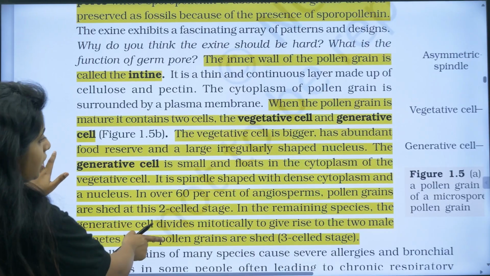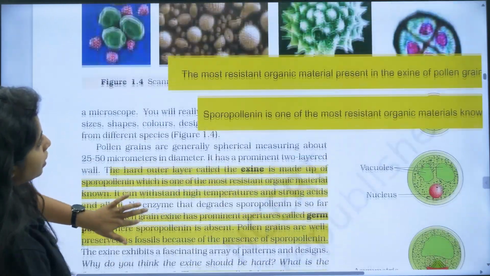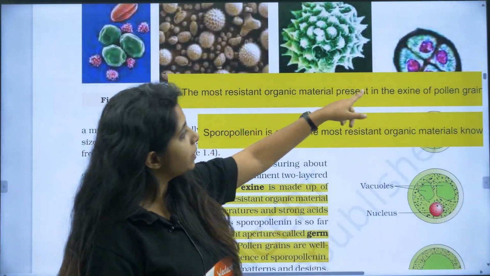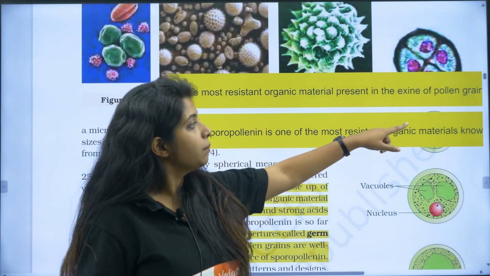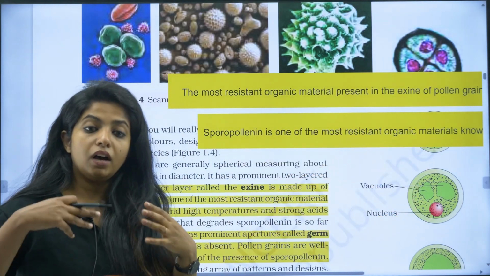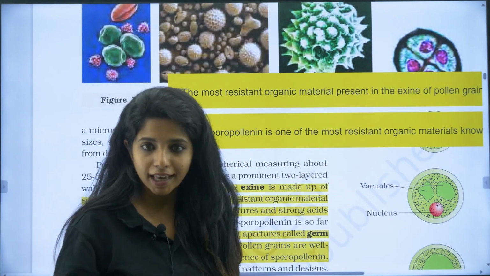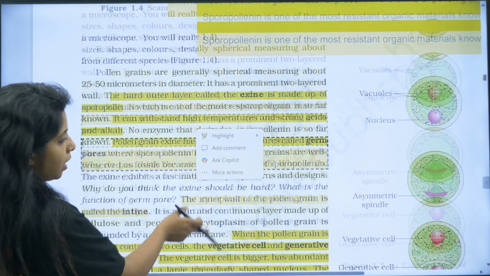Very, very important. Now what type of questions are coming? Over here I have mentioned the question: the most resistant organic material present in the exine of the pollen grain is sporopollenin. Sporopollenin is one of the most resistant materials known. And where is it found, children? It is found in the exine. Either way, the questions can come.